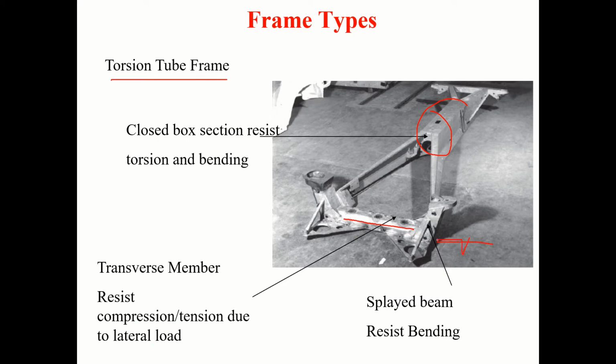When there are lateral loads like this, they resist compression as well as tension. So again, the depth that you have provided over here resists bending. So this is another type of frame that we use.